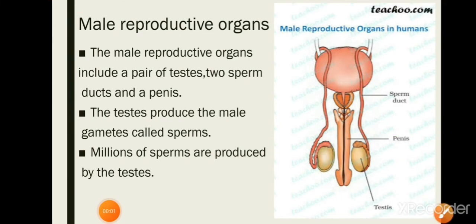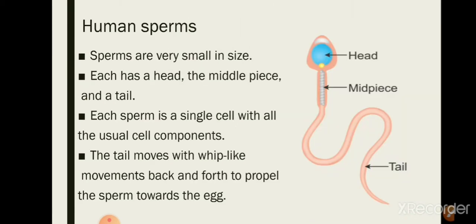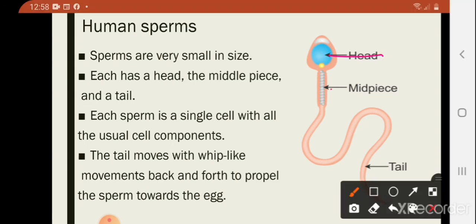The testes produce the male gametes called sperms, and millions of sperms are produced by the testes. Actually, human sperms are very small in size, and each sperm has a head, middle piece and a tail. This is the head, middle piece and tail.